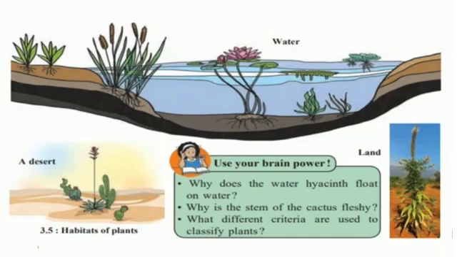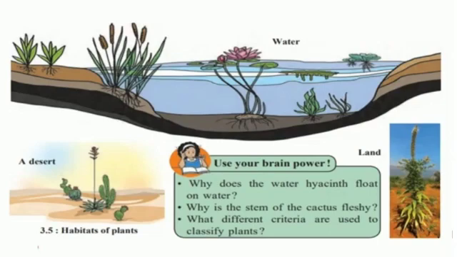What different criteria are used to classify plants? Plants are classified on different criteria, that is, the shape and height of the stem: trees, shrubs, herbs, creepers and climbers. The life cycle of the plant is the next criterion, where some plants grow as annual plants, some as biennial and perennial.